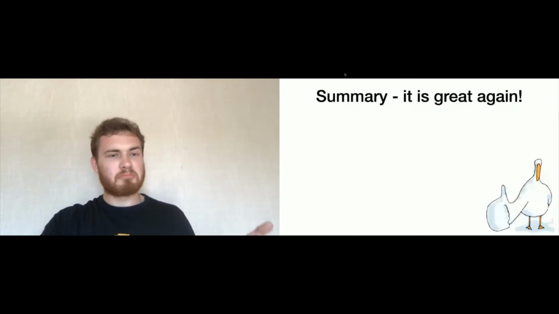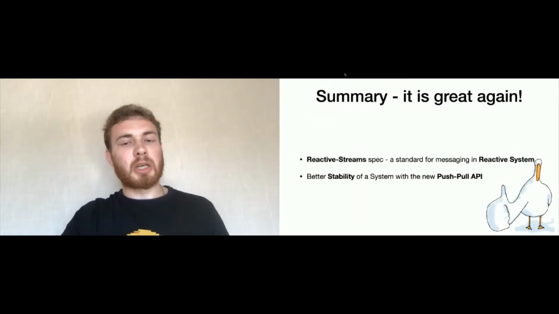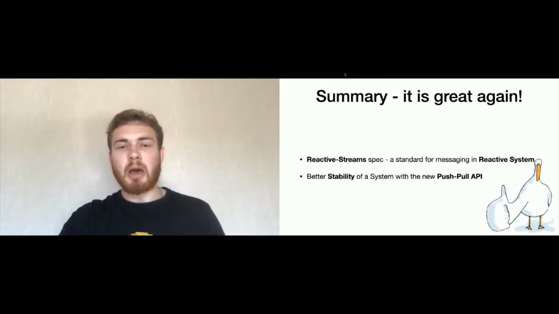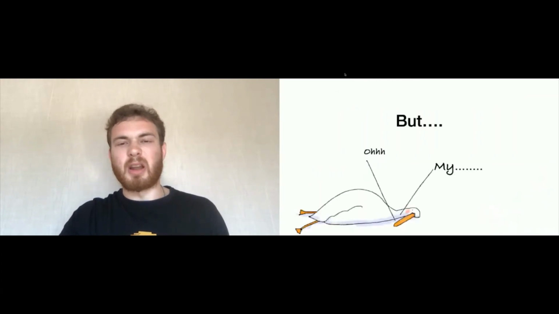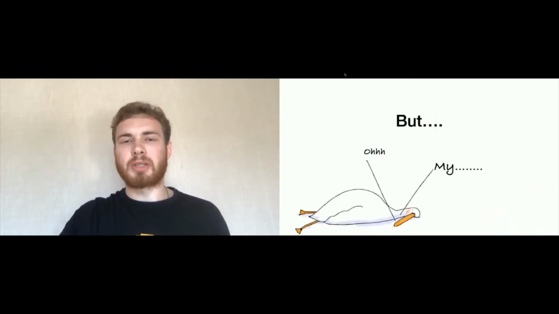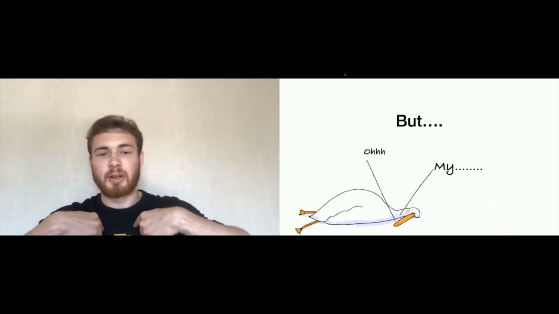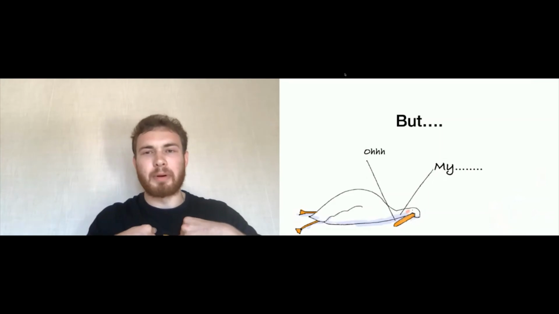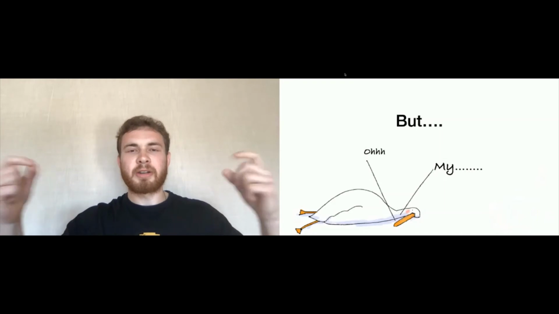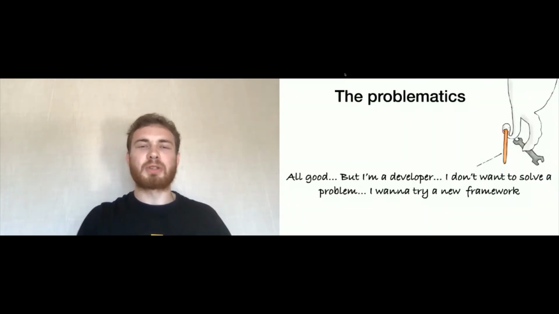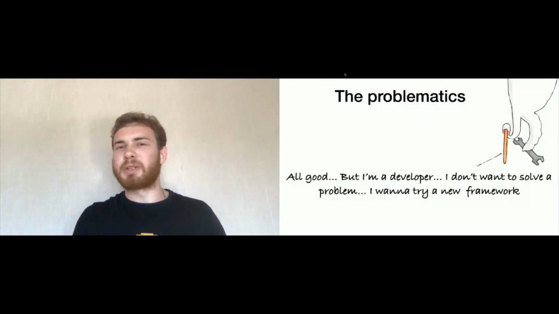So it looks good, sounds like we solved most of the problem. We got stability by applying a push-pull communication approach, but is it the end of the story? No, it's not. We have a few other problems. And the next problem is hidden in ourselves, in developers. Because we are developers, right? We like new features. We want to try new stuff. And once it comes to solving common problems and using something complex, we don't want to do anything.